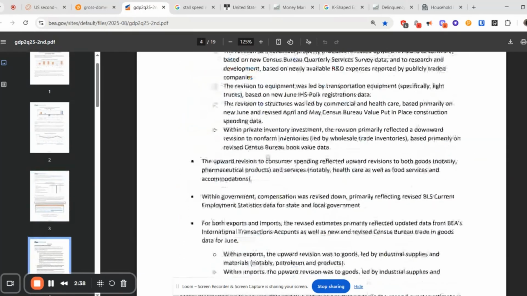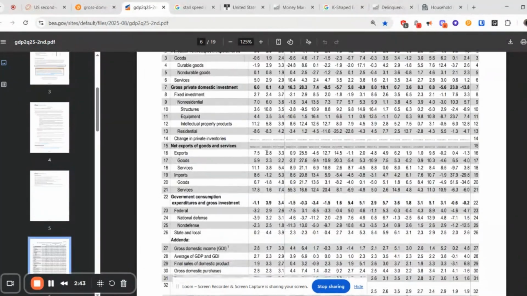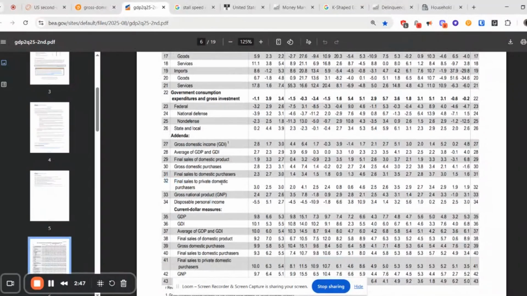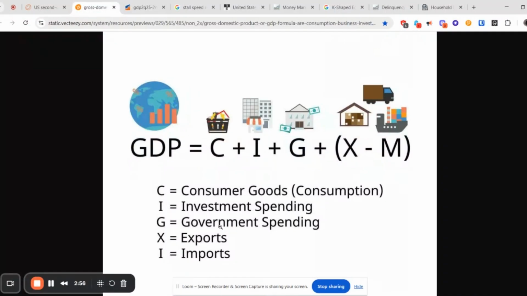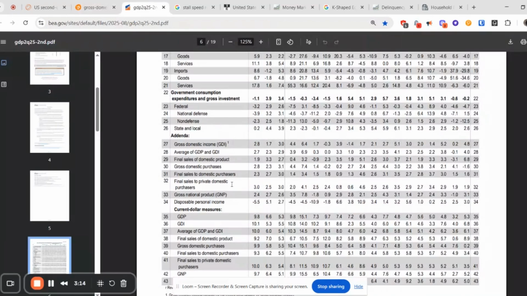So if you go to page 6, again, just me personally, I do this every single quarter. I go to page 6 and I look at line 32, and this is the final sales of private domestic purchases. The reason why this line item is very, very important is because it basically removes government spending, exports, and imports, and it looks at predominantly, in my opinion, the true economy, meaning the consumers in the economy, businesses, etc. It removes the government numbers, and it also removes the export and import numbers. So in my opinion, it gives a very good understanding of where we currently are from an economy perspective.